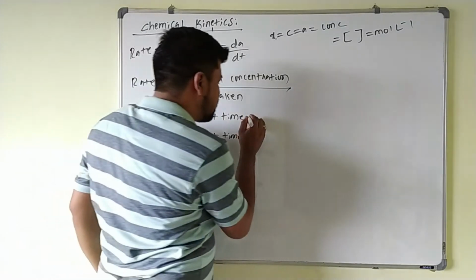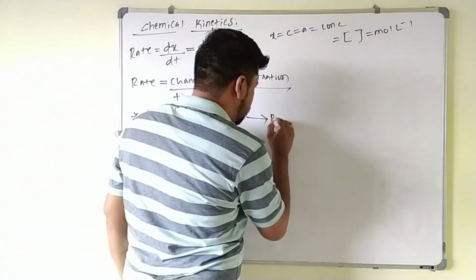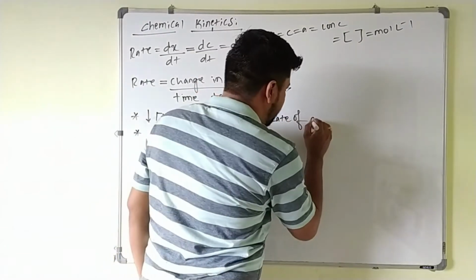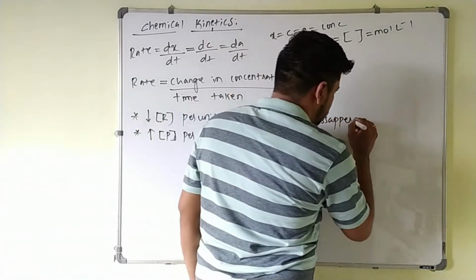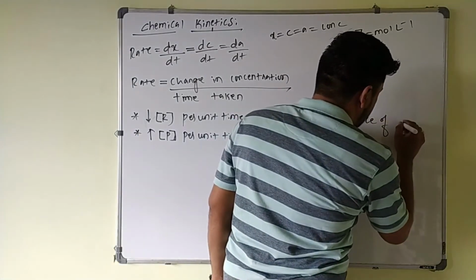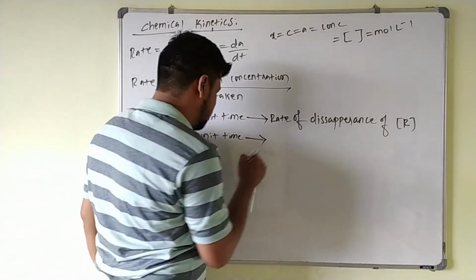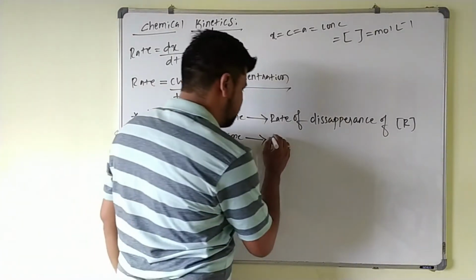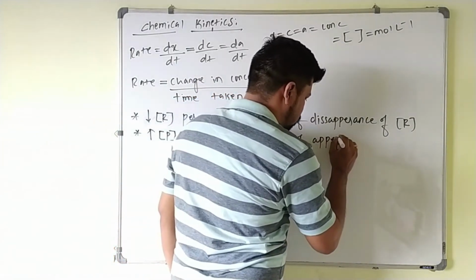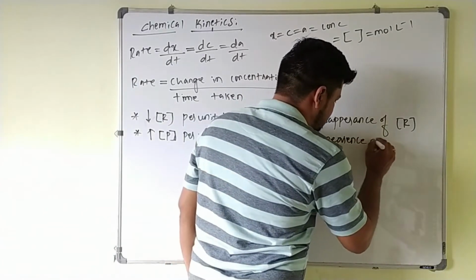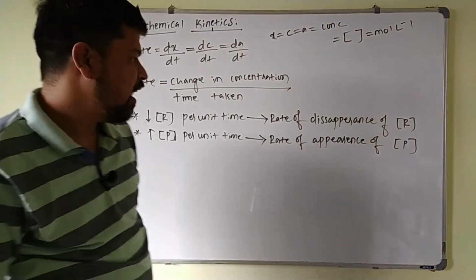So the decrease in the concentration of reactant per unit time is called what here? It is nothing but the rate of disappearance of reactants, or else this is called the rate of appearance of the product here. So the molar concentration of the product is increasing here.